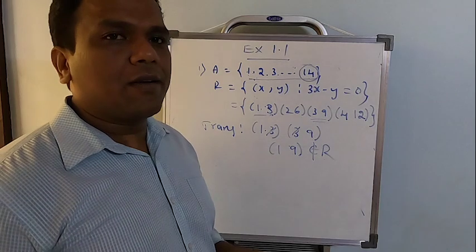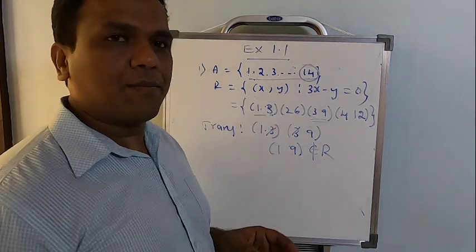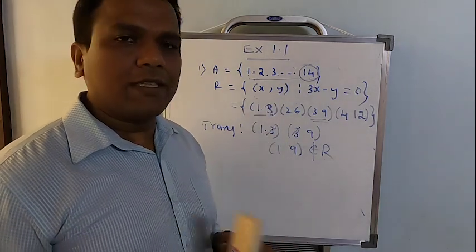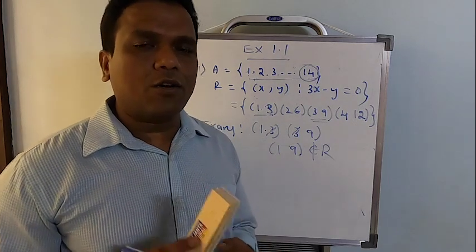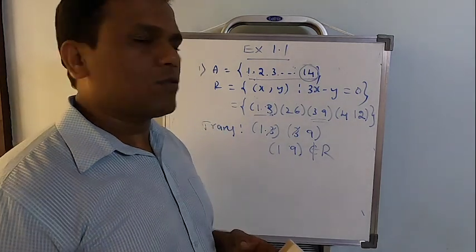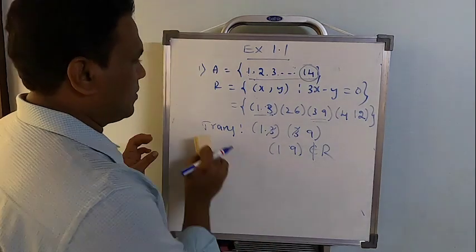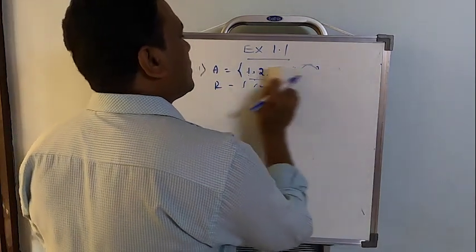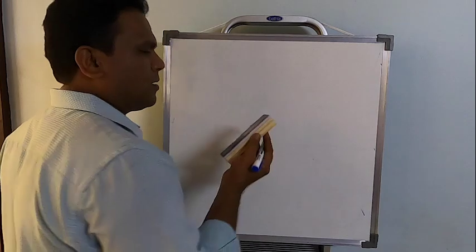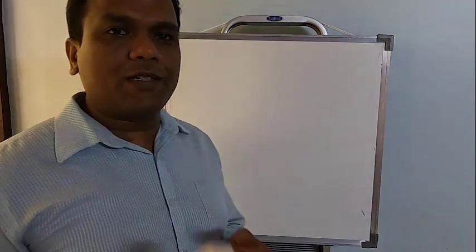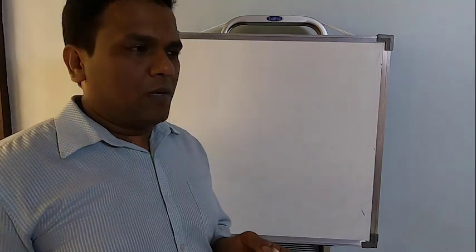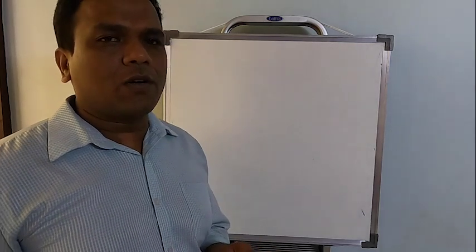To understand the three types of relation, this is the best example. So it's neither reflexive nor symmetric nor transitive. That's the way to solve the problems. Most of the things are theory. Whatever explanation I am giving orally here, please listen to that and write down the classwork based on the same.